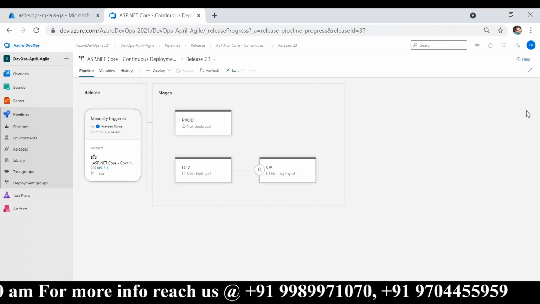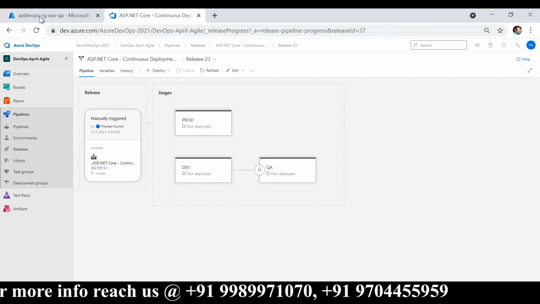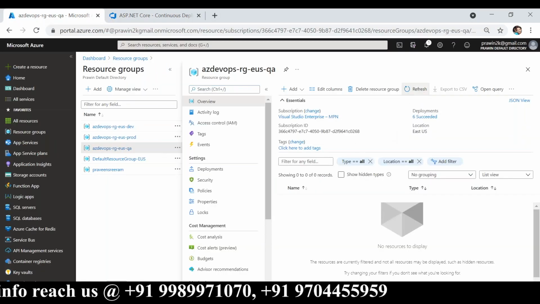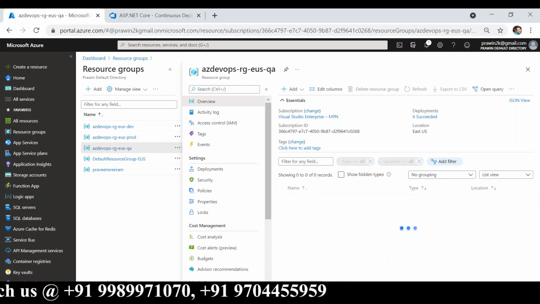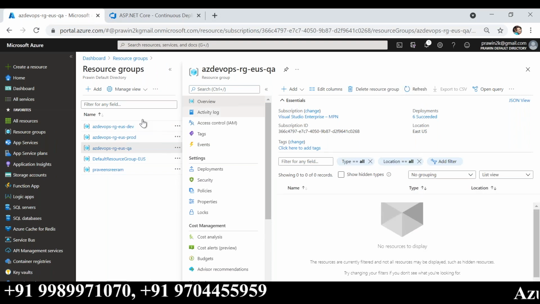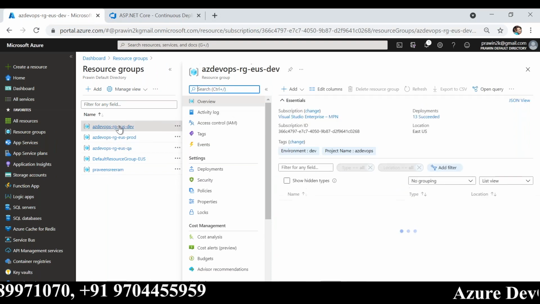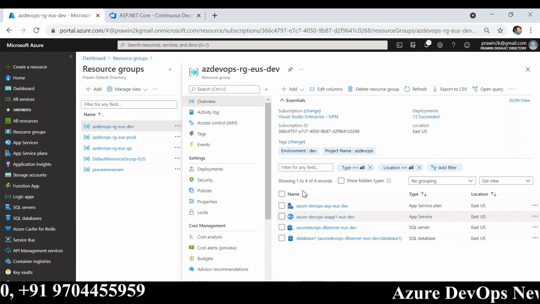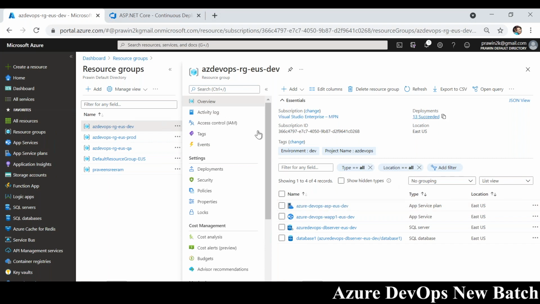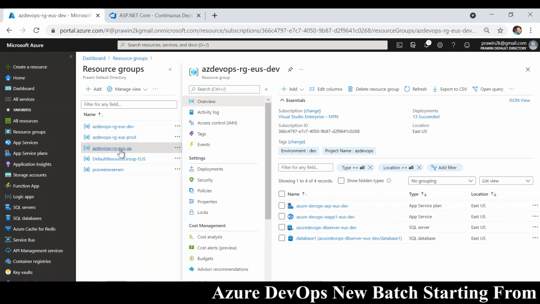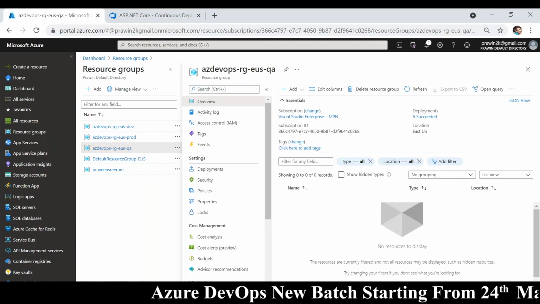Okay. In just some time, the QA will also be up and running. So dev, I think it is still in progress. Now you can see 4 services. It's done. 13 succeeded. In some minutes QA will also start running.